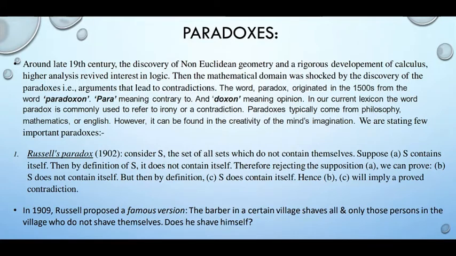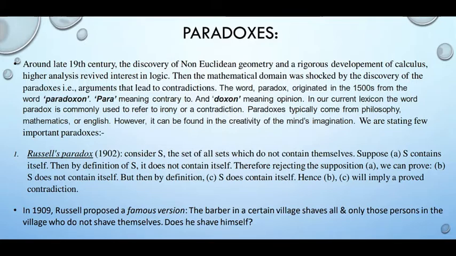Suppose in the first case S contains itself, then by the definition of S it doesn't contain itself. Therefore, rejecting the supposition A, we can prove the second case, that is S does not contain itself, but then by definition S does contain itself. That means B and C will imply a proved contradiction.